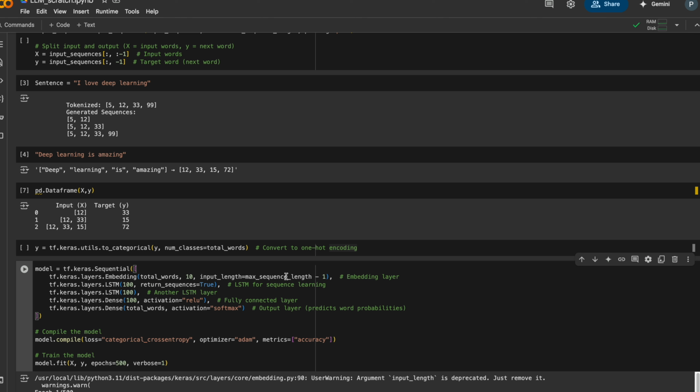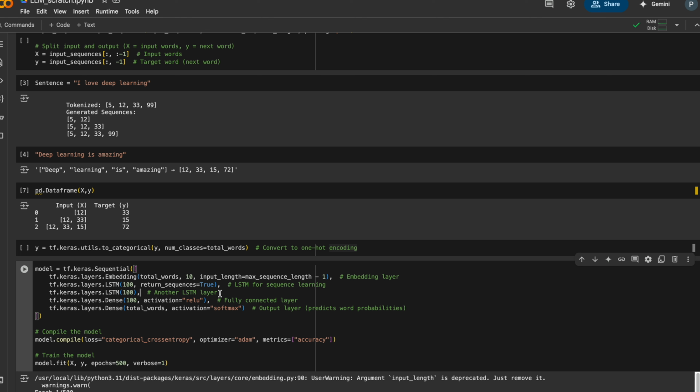So in general, this text generation model is built using the TensorFlow Keras Sequential API, and it uses an LSTM to predict the next word in a sequence. The first LSTM layer has 100 memory units. This allows the LSTM to return a sequence instead of a single output, needed when stacking multiple LSTM layers.